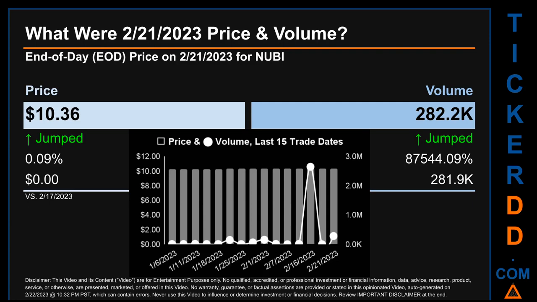The graph shows price and volume for the last 15 trade dates. Across a range of 12 cents, the max and minimum end of day price were respectively 10.36 and 10.23. Volume saw a range of 2.6 million, from a day low of 0.1 thousand to a day high of 2.6 million.